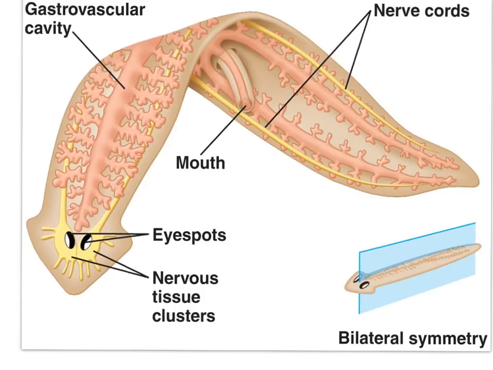In this diagram, you can nicely see the bilateral symmetry. The mouth allows food in and undigested material out. One opening to the digestive tract. Food goes in, wastes come out.